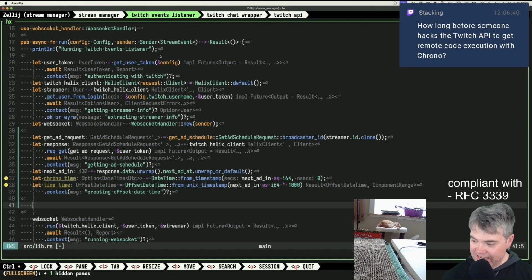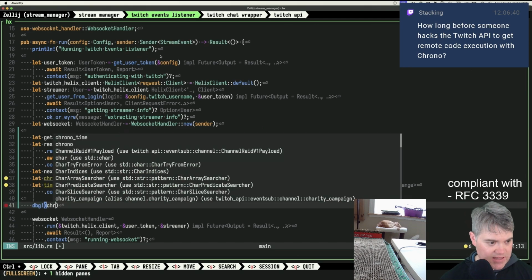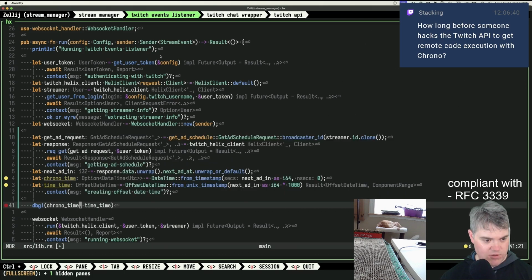How long before someone hacks the Twitch API to get remote code execution with Chrono? Yes? Wait, didn't they fix Chrono? Didn't the latest version fix that? Because I thought I read that. Oh, I want chrono time and time time.